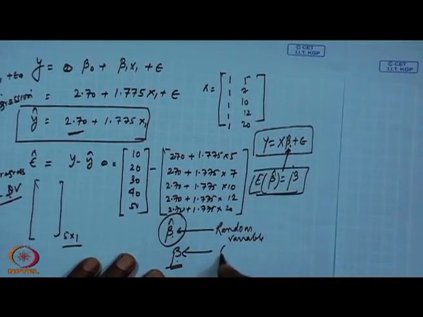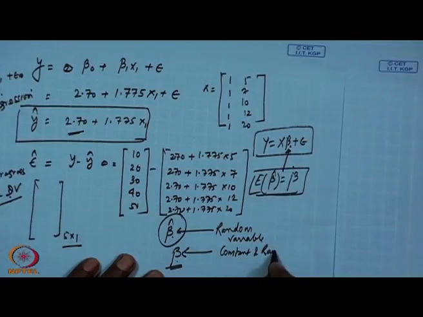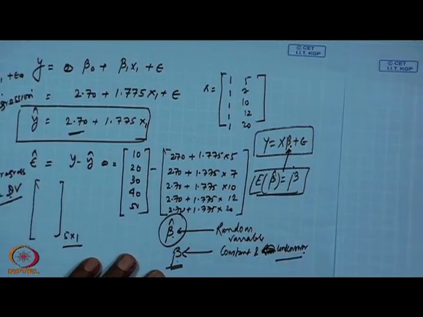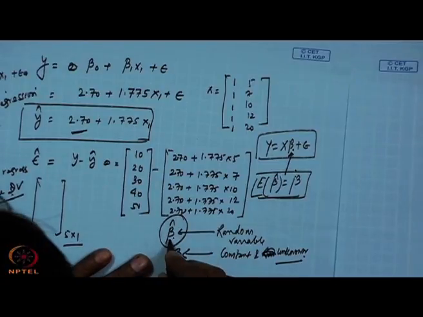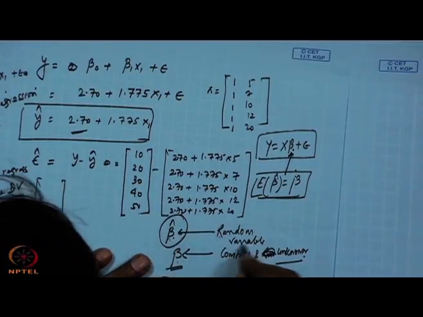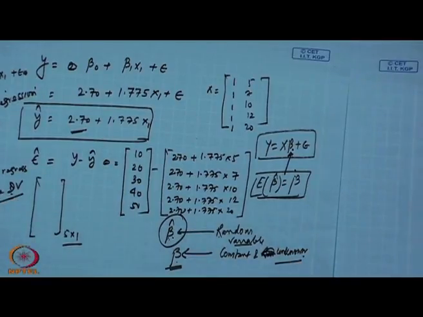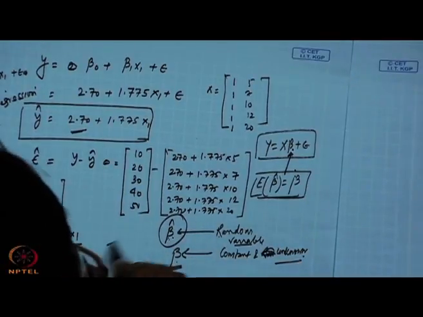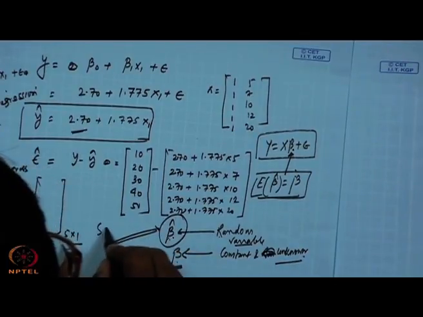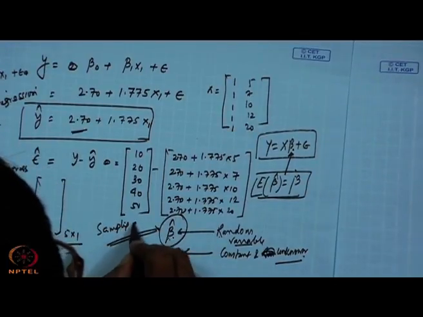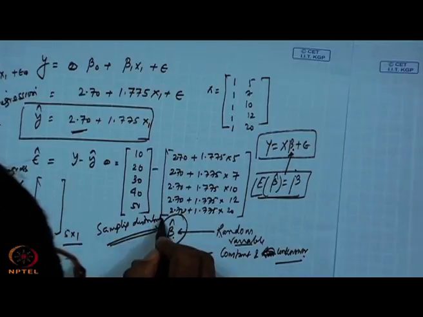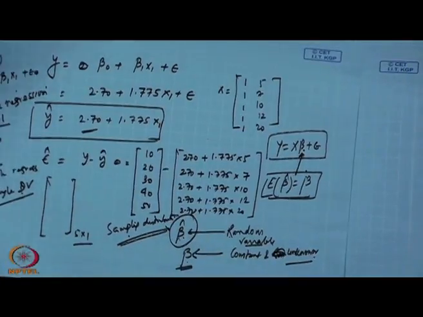So beta is constant and unknown, and beta cap is a random variable, but it is known now, when you collect data and get this value. So we will go for the sampling distribution of beta cap. Okay. Next class.